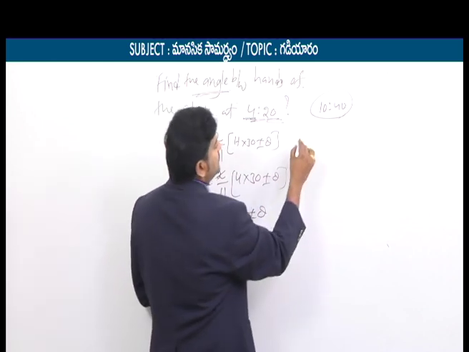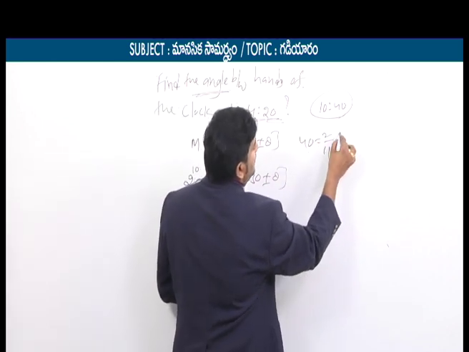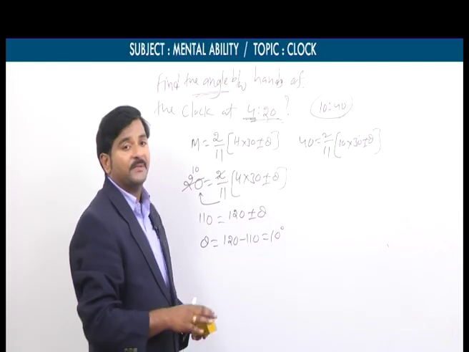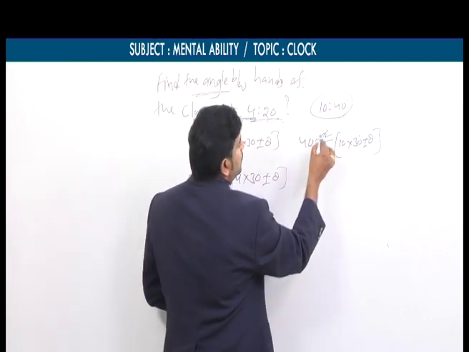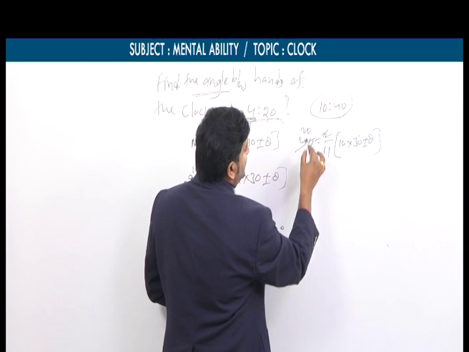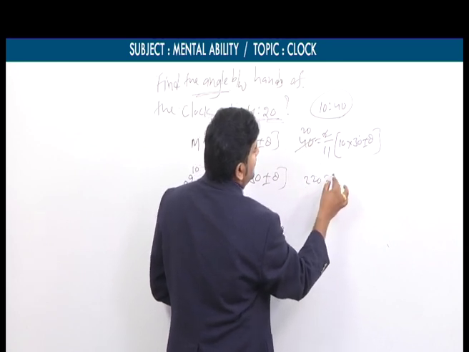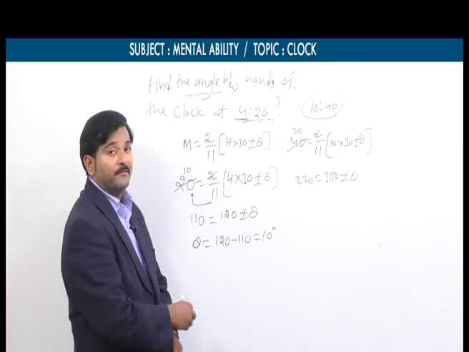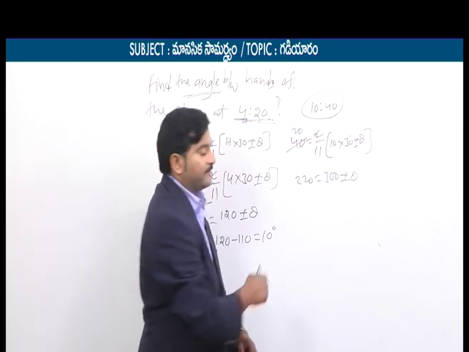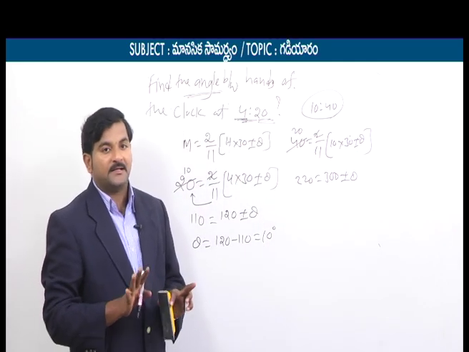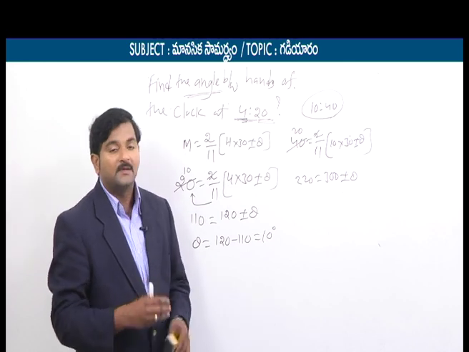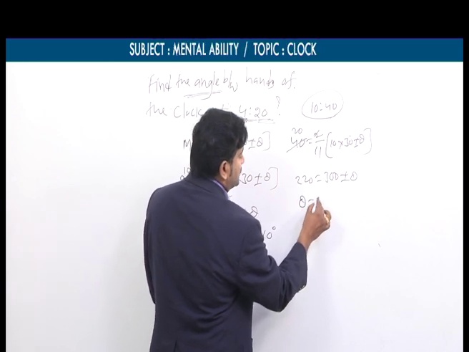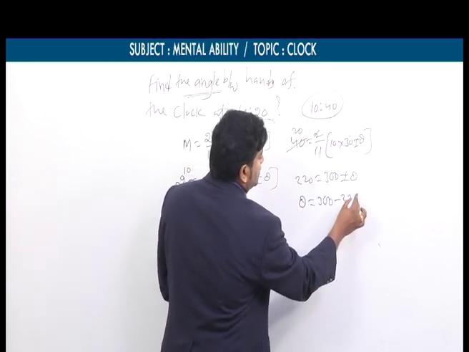Let us see. So we can solve: 40 minutes is equal to 2 by 11 into h into 30, again plus or minus theta. We have to keep plus or minus theta as it is. So 2 ones are 2, 20s are 20 into 11 means 220, that is equal to 300 plus or minus theta. Here I am getting a big value, here I am getting a small value. Here also I am getting a big value and a small value. Blindly you can subtract the small value from the big value, that will give the angle between the hands of the clock. So theta is equal to 300 degrees minus 220 degrees.